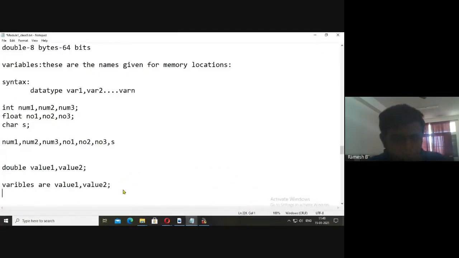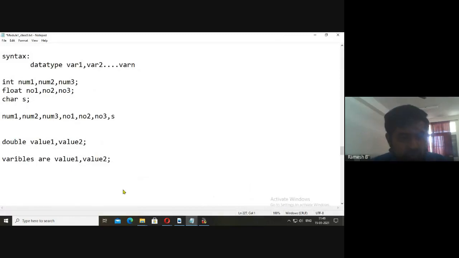Now let me write a small program for simple interest. Does everybody know what simple interest is?